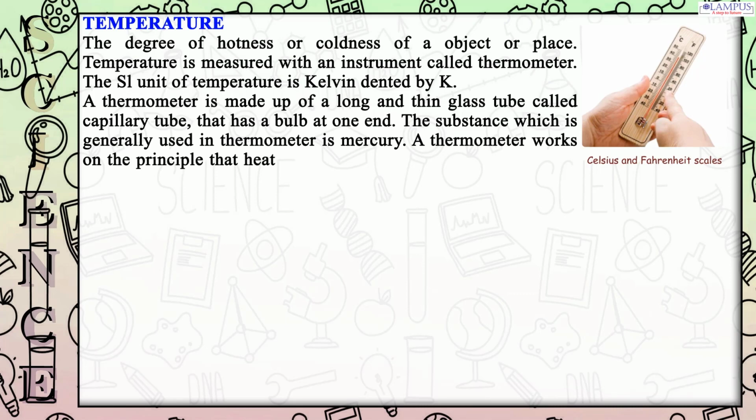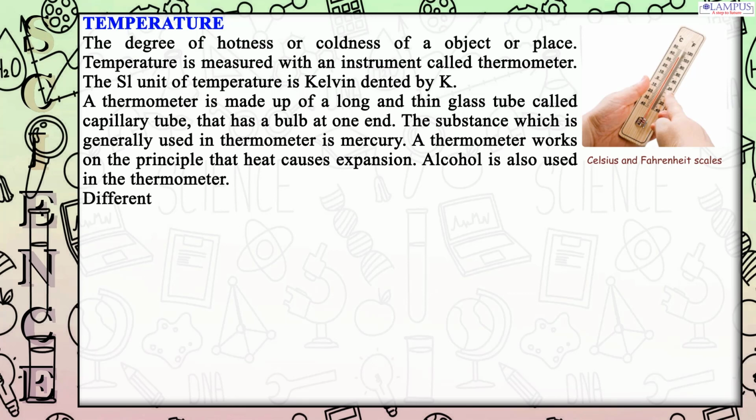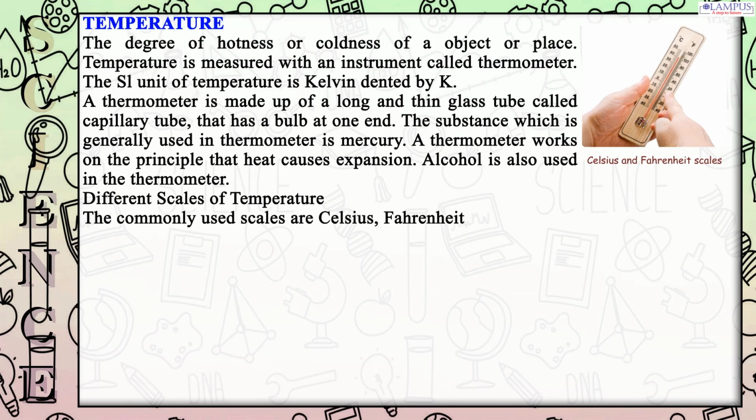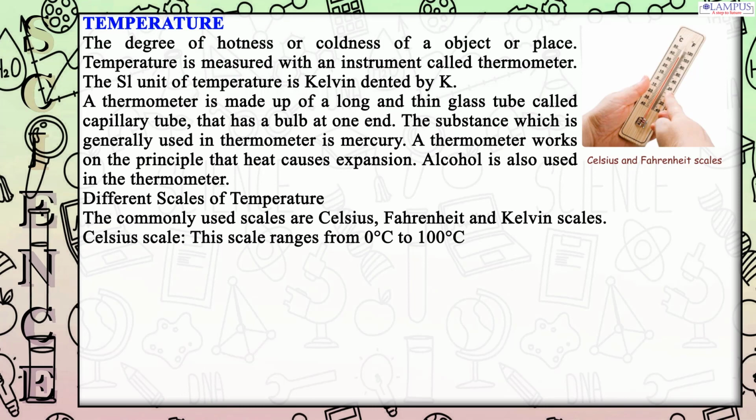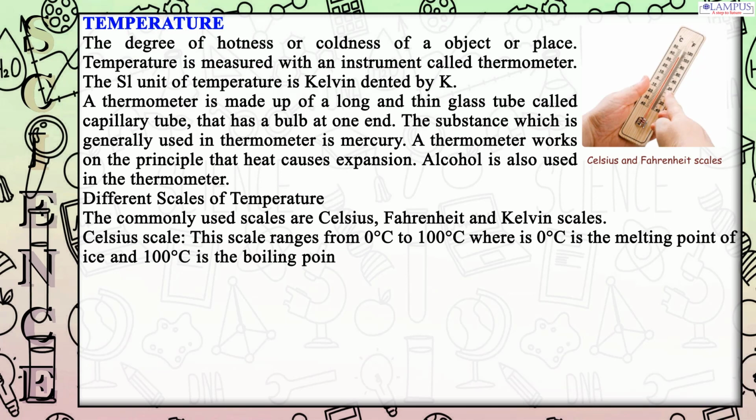Different scales of temperature. The commonly used scales are Celsius, Fahrenheit and Kelvin scales. Celsius scale. This scale ranges from 0 degrees Celsius to 100 degrees Celsius, where 0 degrees Celsius is the melting point of ice and 100 degrees Celsius is the boiling point of water. The difference between 0 and 100 degrees Celsius is divided into 100 divisions.